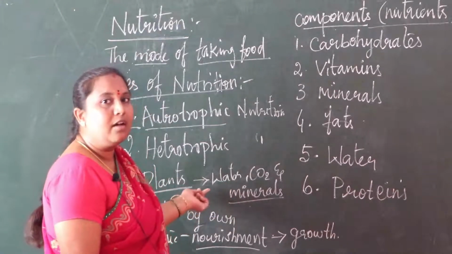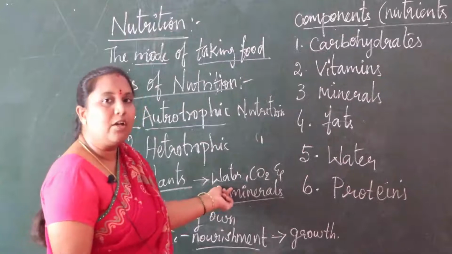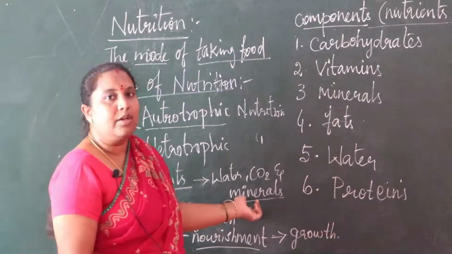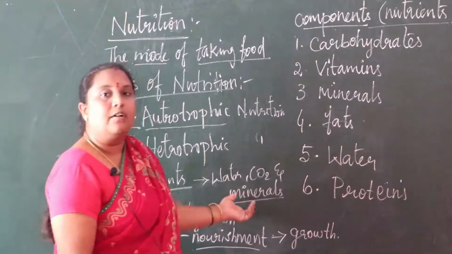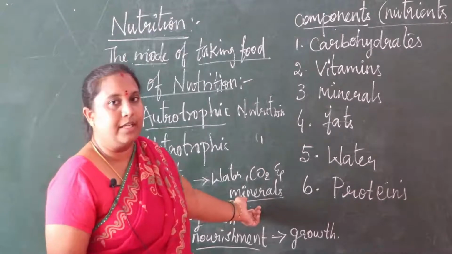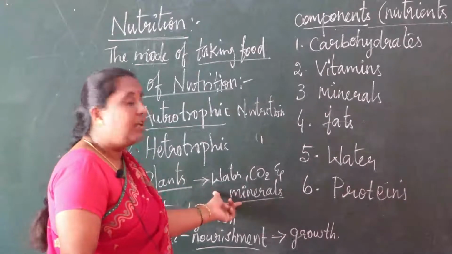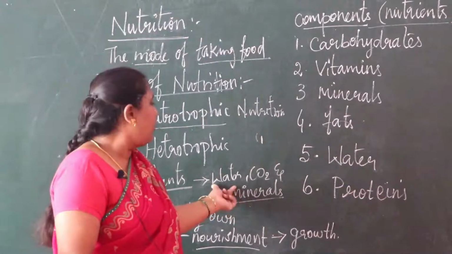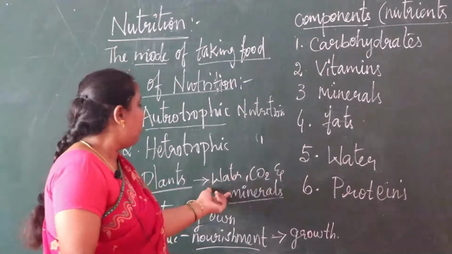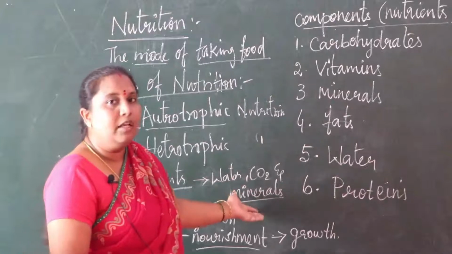Plants do not grow without water, carbon dioxide and minerals. You are seeing plants in your surroundings, is it right? Without water, carbon dioxide and minerals, the plants cannot grow. So these are all the nutrients of the plants.